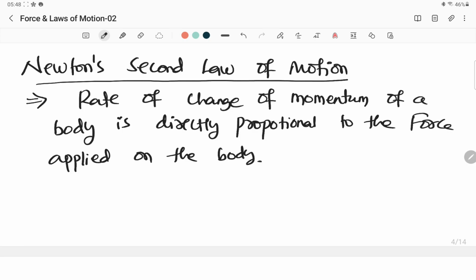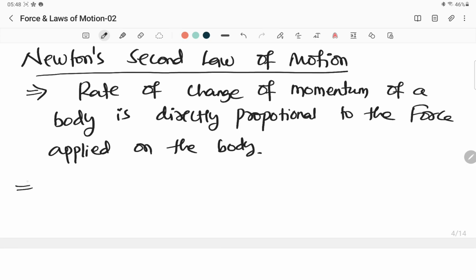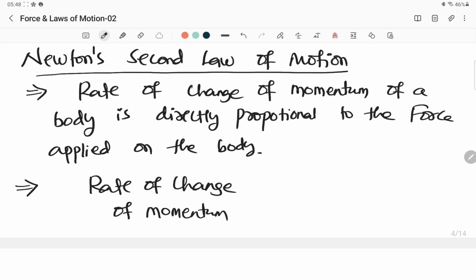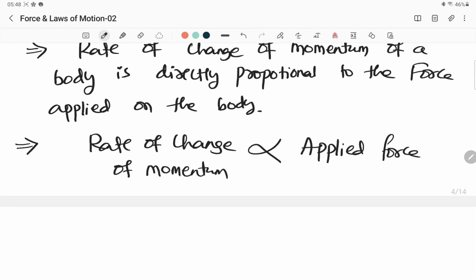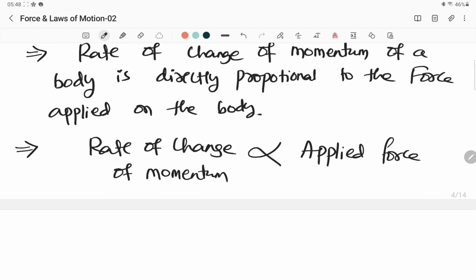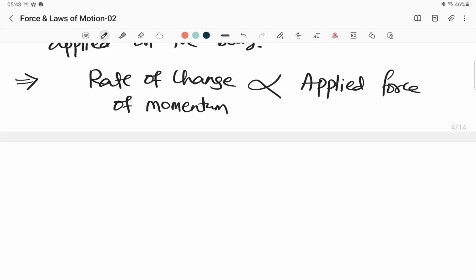Look at this. Let us try to represent it in the form of an equation. What do you mean by rate of change of momentum? Rate of change of momentum is directly proportional to the applied force on the body. This is what is being said by Newton's second law of motion, and let us try to break it down. What does rate of change of momentum mean?